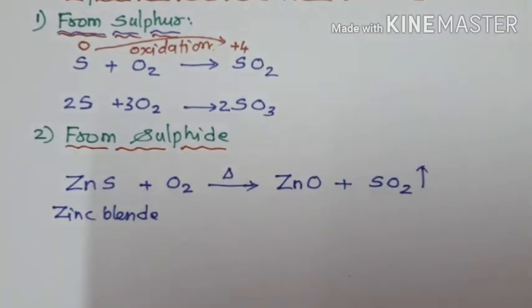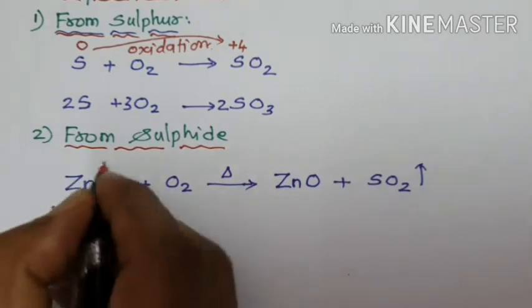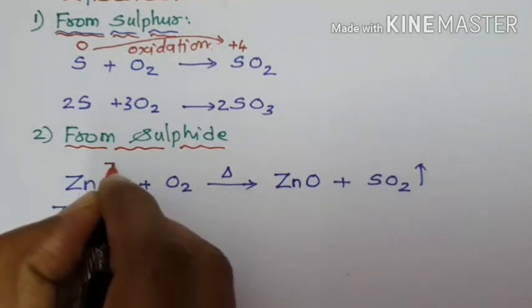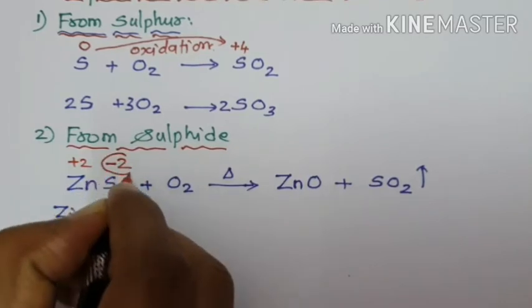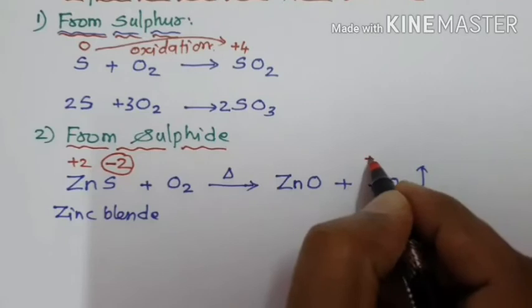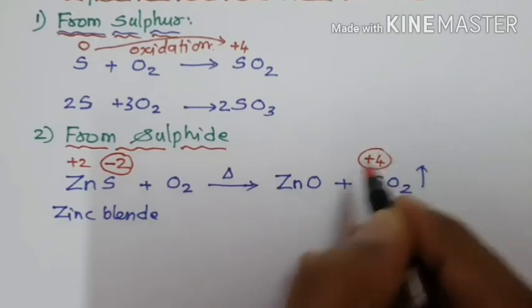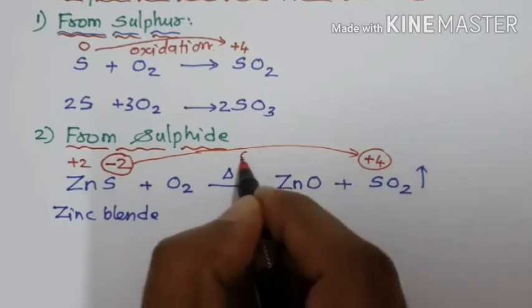How to say sulfur undergoes oxidation? See, in ZnS the zinc is 2 plus, so the oxidation state of sulfur in S2 minus is 2 minus. In sulfur dioxide, the oxidation state of sulfur is +4. So when you move from left to right, the oxidation number increases.